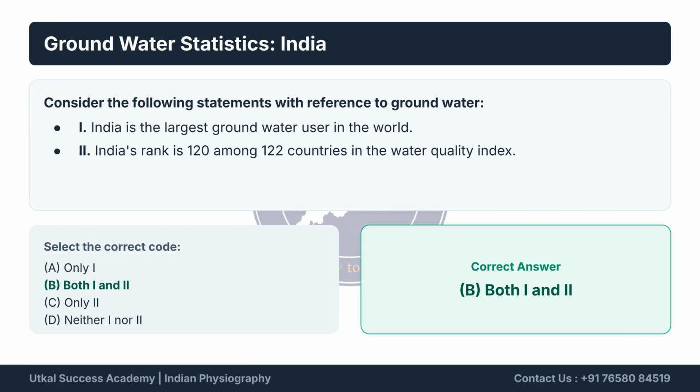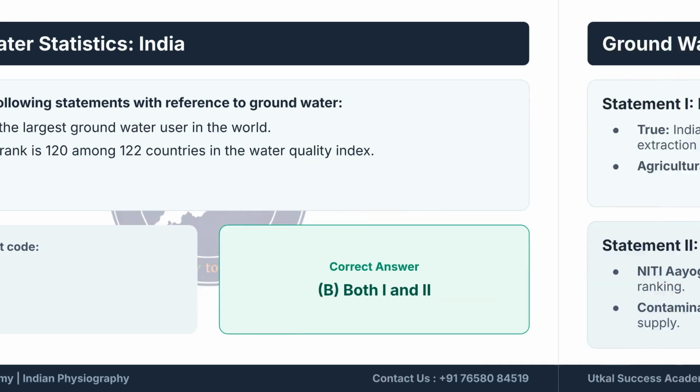Considering India's groundwater usage, India is the world's largest groundwater user. Additionally, India's rank is 120 among 122 countries in the Water Quality Index. Therefore, both statements I and II are correct, and the correct code is B.